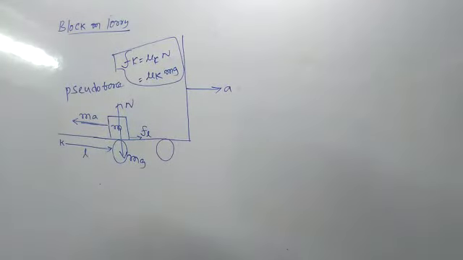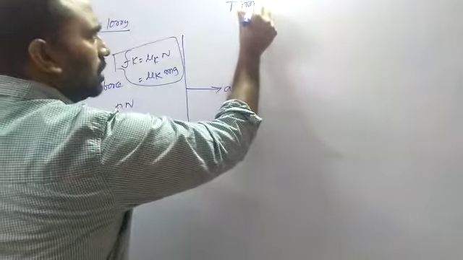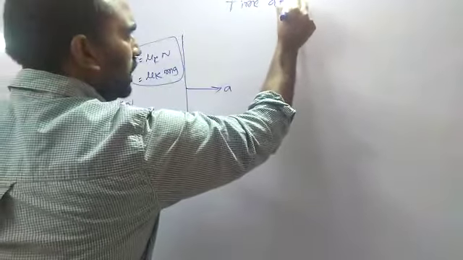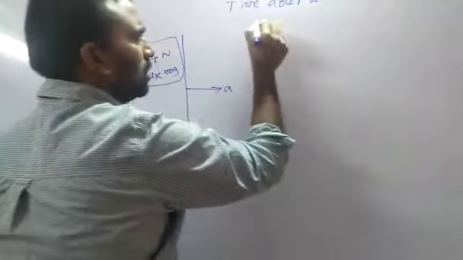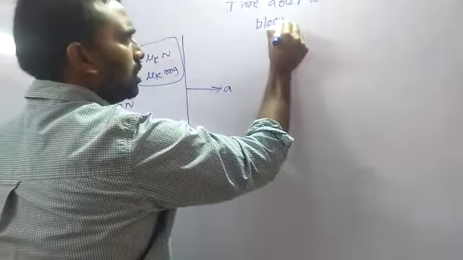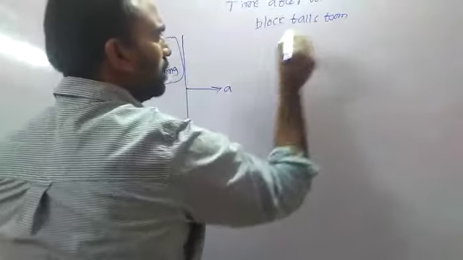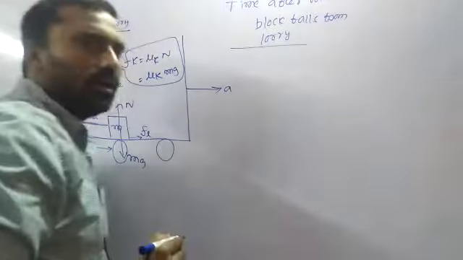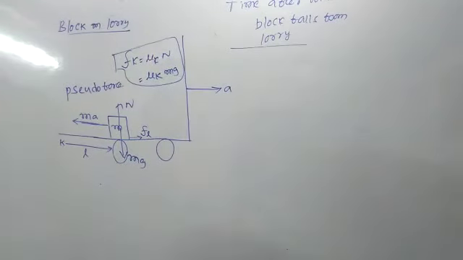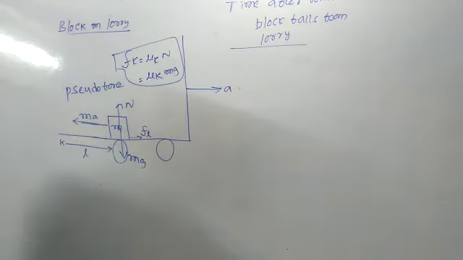So next continuation, the time after which the block falls from the lorry. Okay, and after what time does the block fall from the lorry?